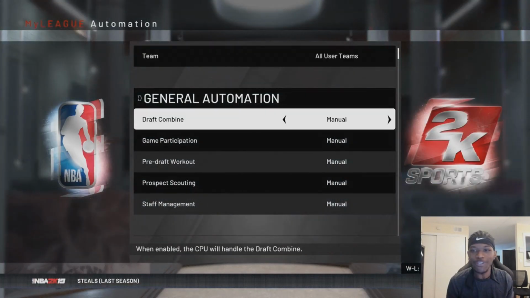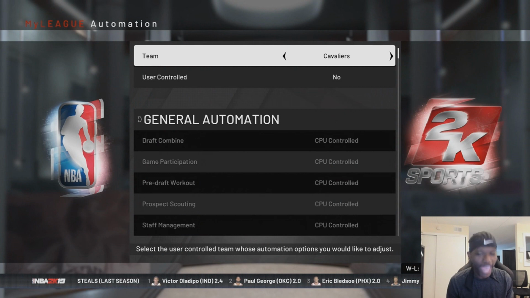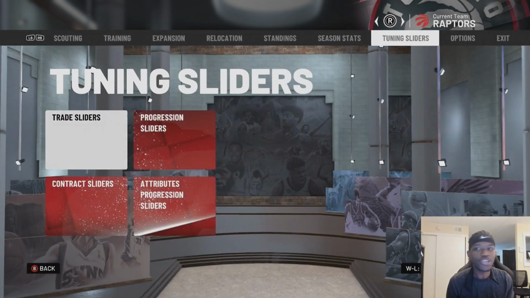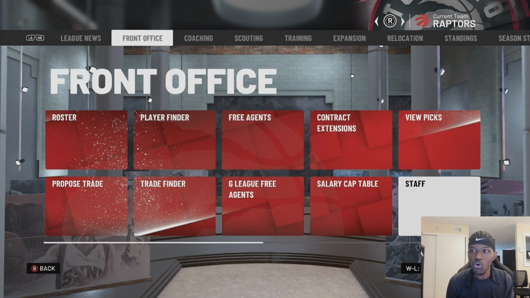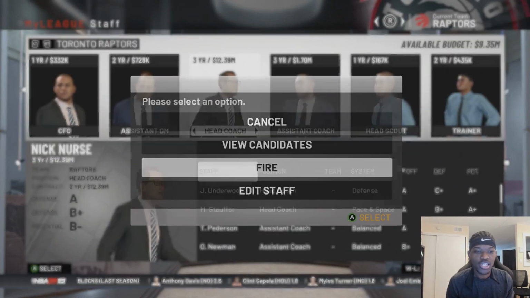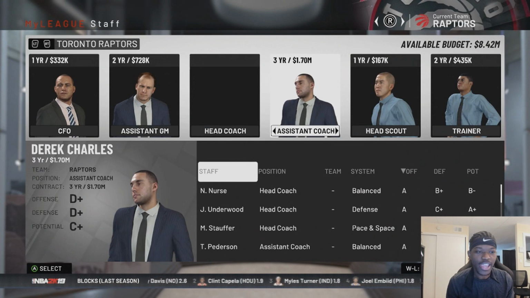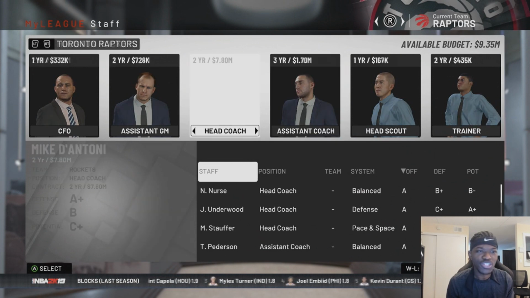I took a picture of what the Celtics rotation looked like because I want literally everything to be the same, the amount of minutes that players are getting, all of that. So let's go to front office for the Raptors. Get rid of Nick Nurse. And I don't think assistant coaches matter.